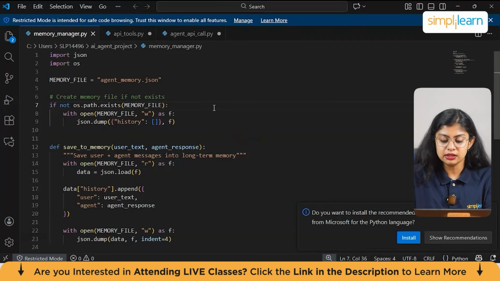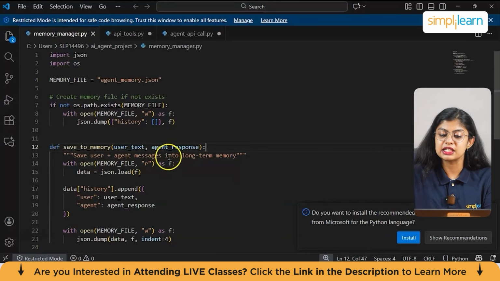So here what happens is it checks if the memory file already exists. If not, it creates a file in write mode and then writes an empty JSON structure. So here in json.dump, it initializes a list where memory records will be stored. So if you don't have any JSON file existing in the folder where your program is, it creates an empty JSON file. So in future, you can store all the interactions in it. Next, we have a function which is save to memory, which takes the input as user text and agent response. And we save user plus agent message into a long-term memory.